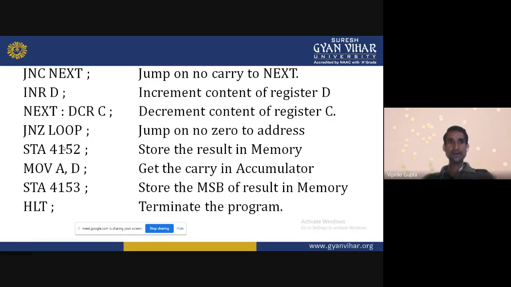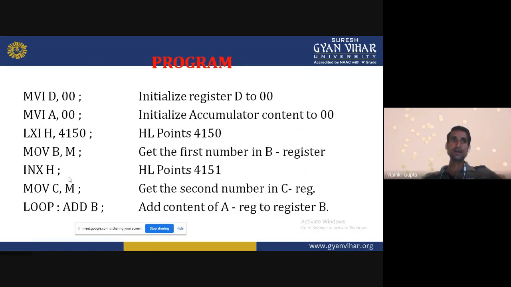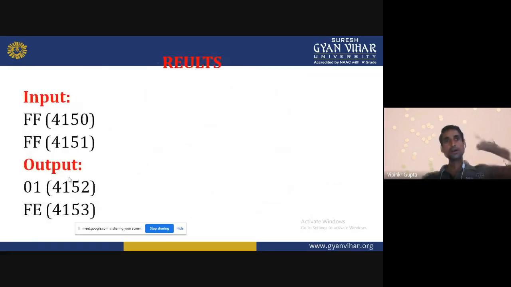One more example. Whatever multiplication result we get will be stored into the next memory location, and the carry will be stored into the next memory location. Like that we can perform our task. Suppose one more example in this program: 4150 has 04 and 4151 has 03. When we multiply these two, how much do we get?